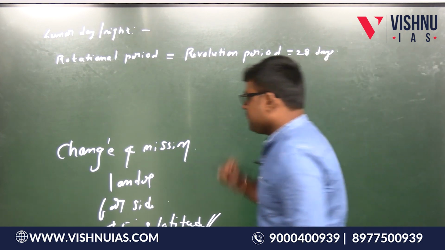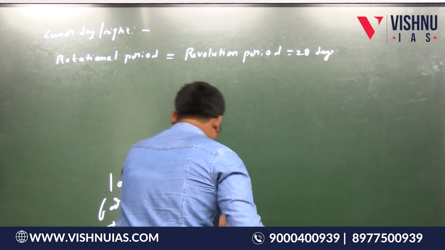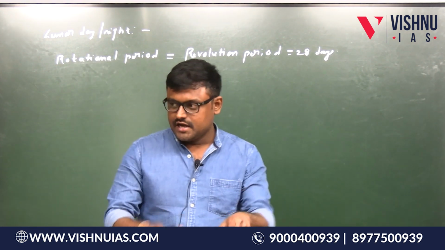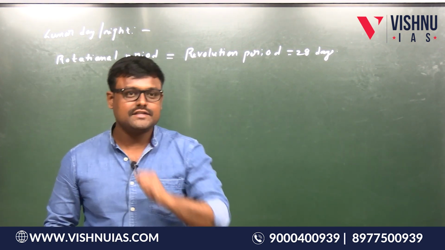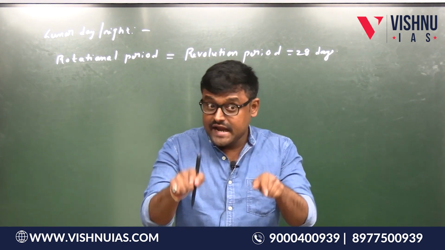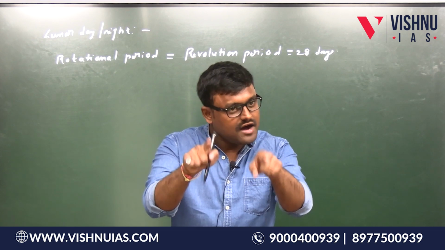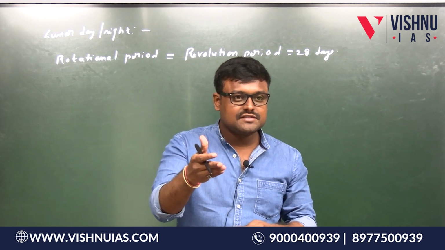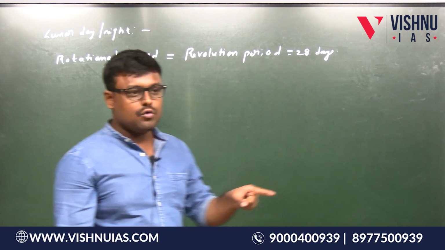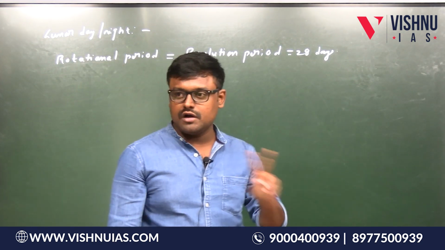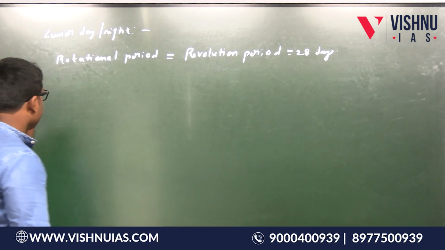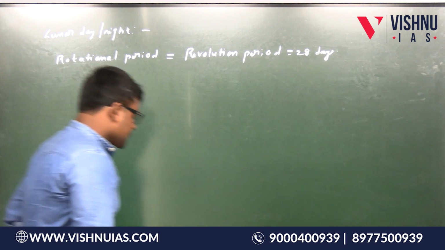Okay, now listen. See, what is the rotation period of the Earth? 24 hours. 12 hours day, 12 hours night. What is the rotation period of the moon? 28 days. That means 28 Earth days. That means 14 Earth days day, 14 Earth days night. Is this point clear? Therefore, 1 lunar day is equal to 1 lunar night is equal to 14 Earth days. Is this point clear? Yes. So this is about the lunar day and night concept.